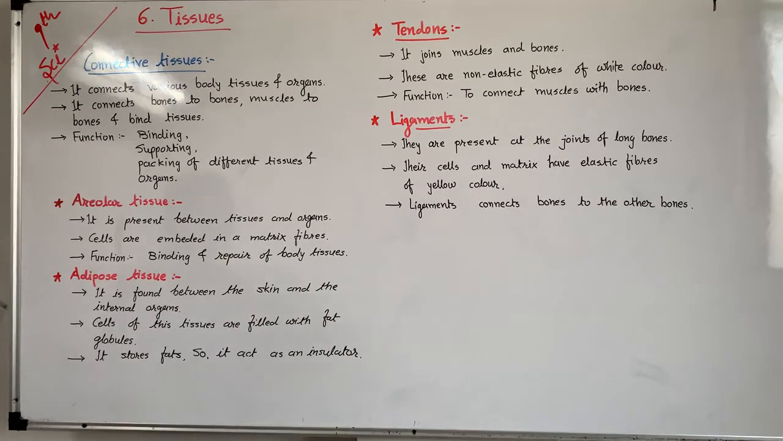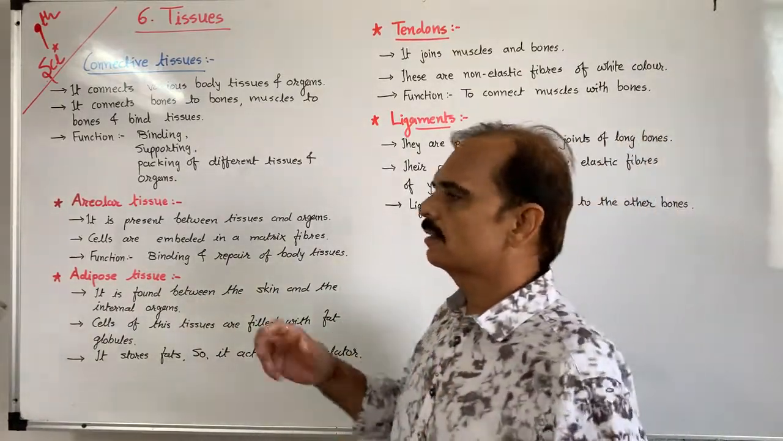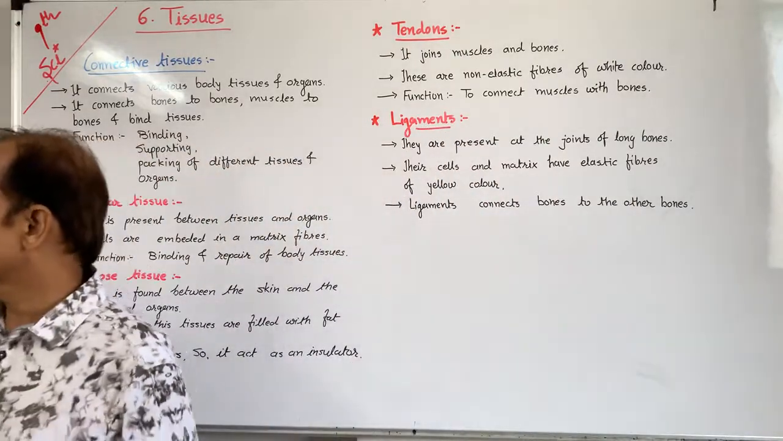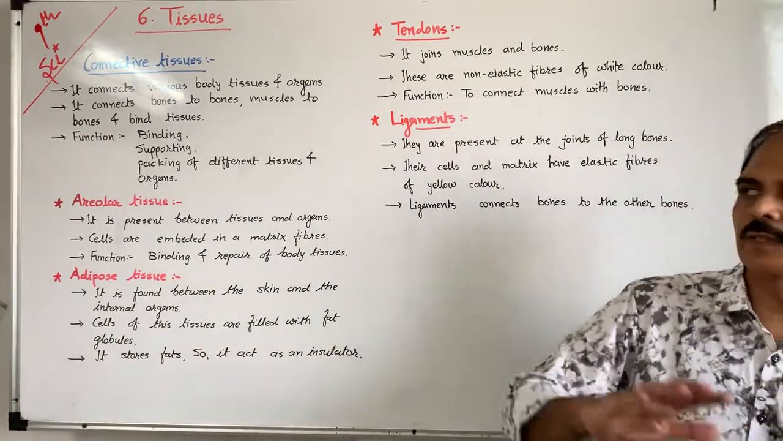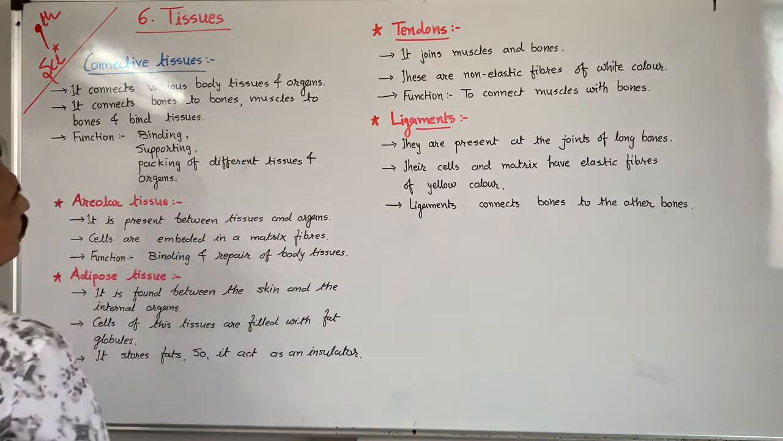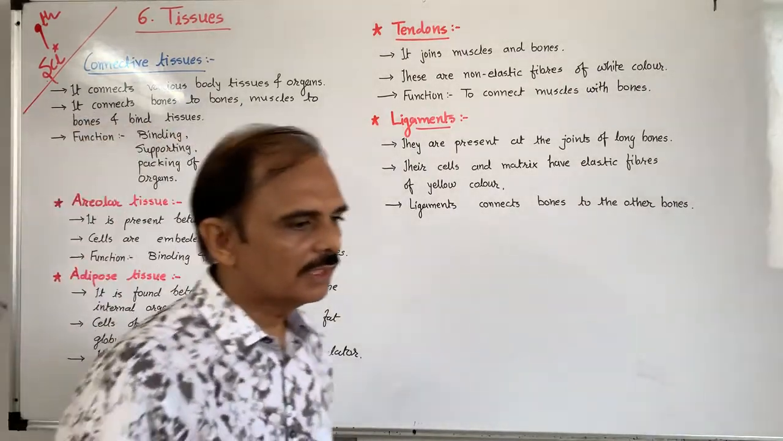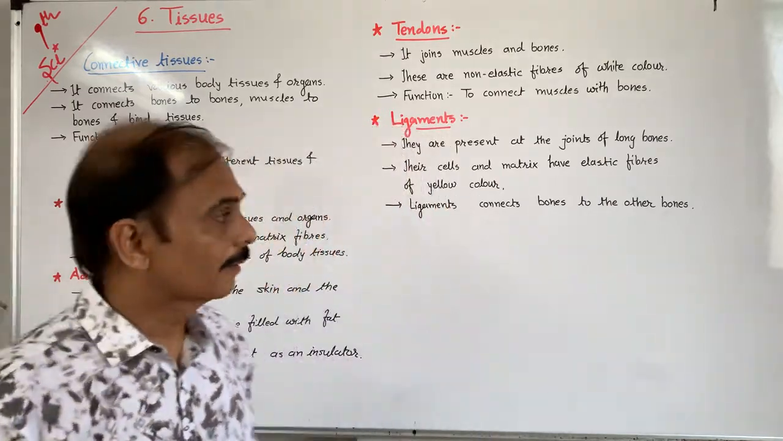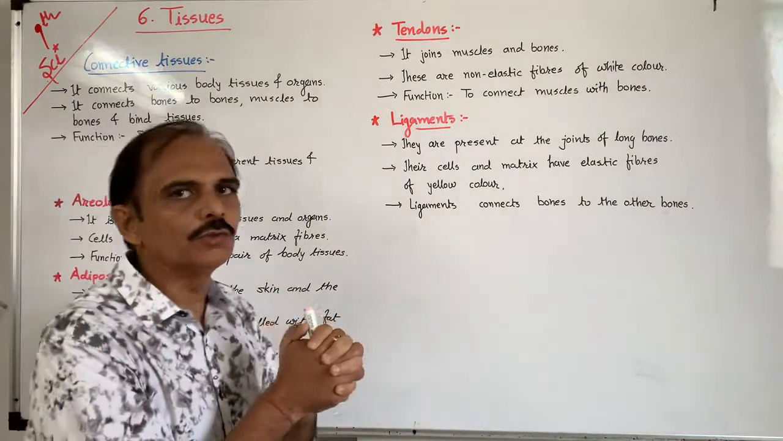Let us start with connective tissues. From the name you can judge that it is used for the connection of muscles with bones, organs with bones, muscles with tissues, and so on. So it connects the various body tissues and organs: tissue with organ, muscles with organ, bones with organ, etc. It connects bones to bones, muscles to bones, and it binds the tissues.